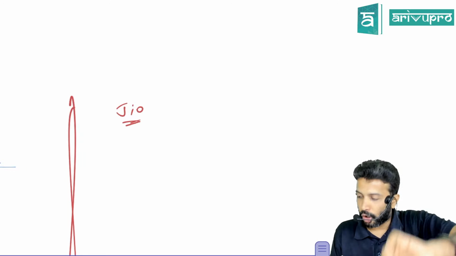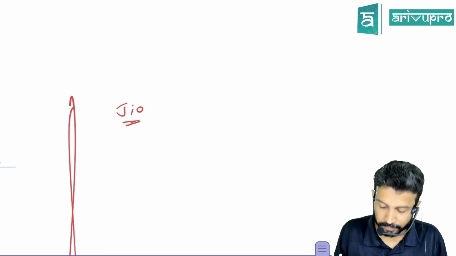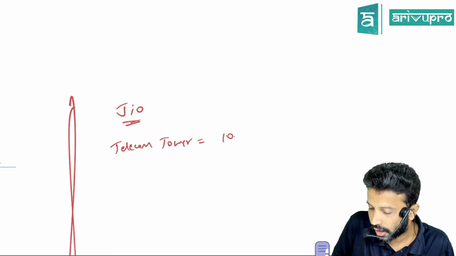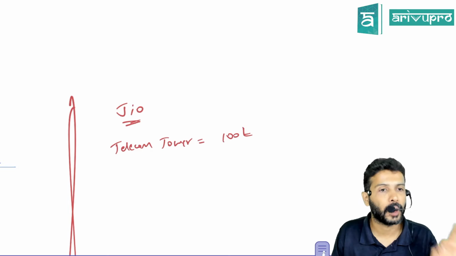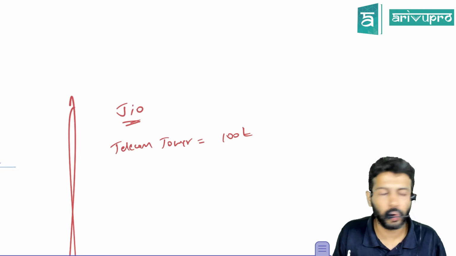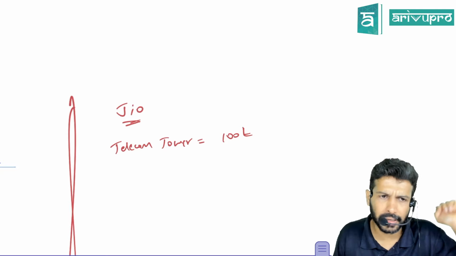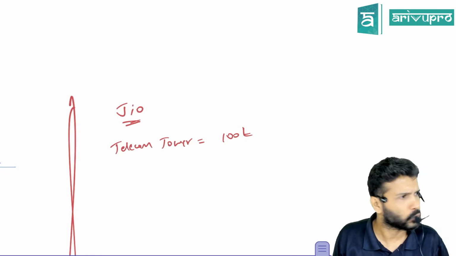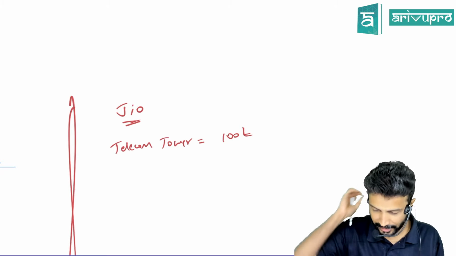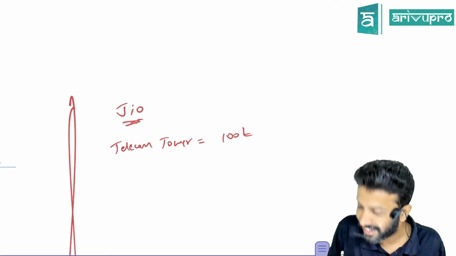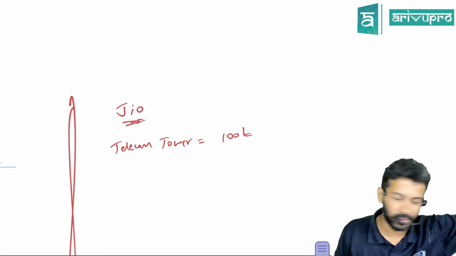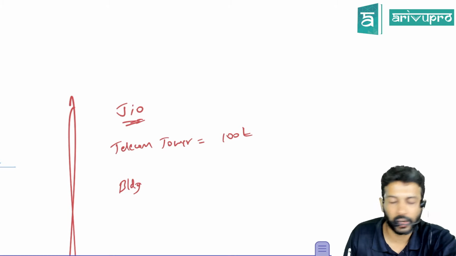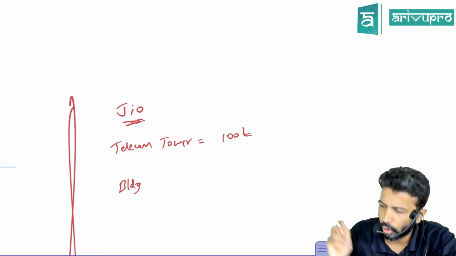All right. So now, sir, Reliance Jio wants to install a telecom tower. Let's say the value of the telecom tower is 100 lakh rupees. They want to install this telecom tower on one of the buildings. They don't own that building, because a telecom tower means you will install it all over the city, and even Mukesh Ambani can't own every building. Jio wants to install the telecom tower in a building that is owned by somebody else.